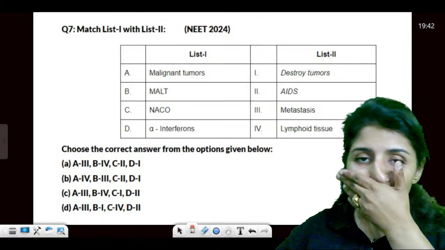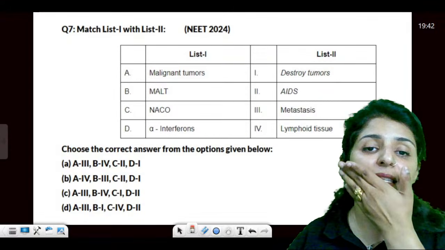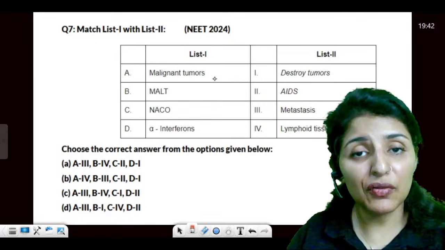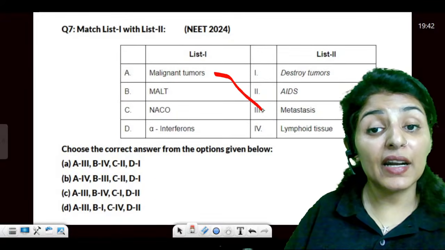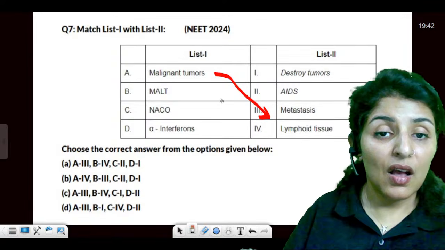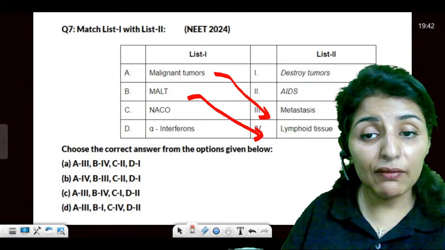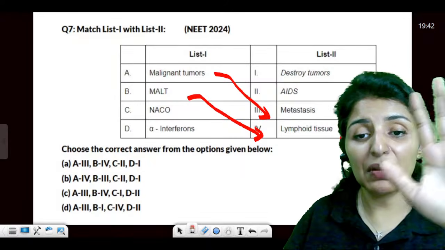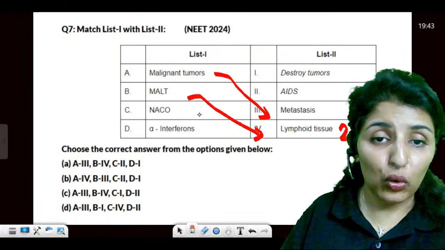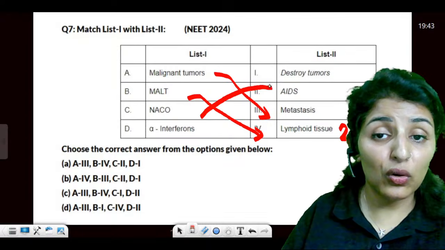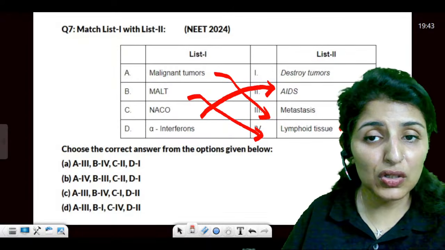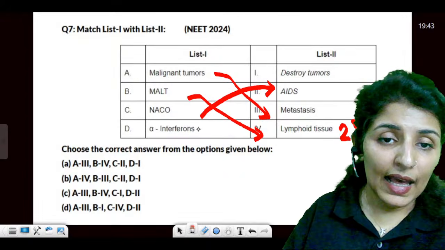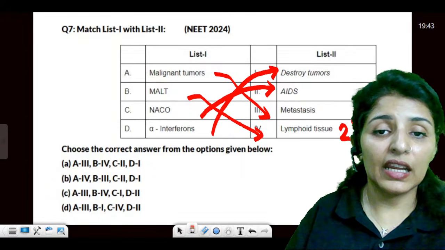What is the characteristic of malignant? What do we mean by malignancy? Cancer. What is the characteristic feature of this malignant tumor which differentiates it from the benign tumor? It is that it spreads, and this is known as metastasis. What is a MALT? It is a secondary lymphoid organ, not primary, it is secondary, and most of the 50% forms secondary. NACO is the National AIDS Control Organization. It's an NGO which works on various aspects related to AIDS. Alpha interferons, they are anti-tumorous.